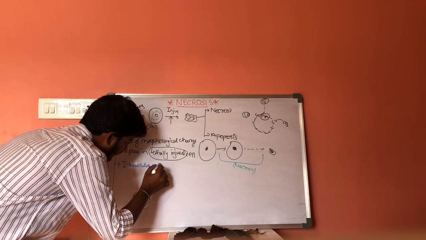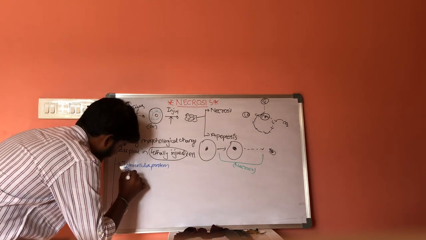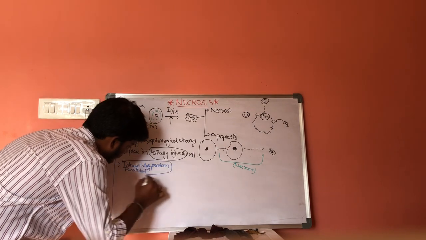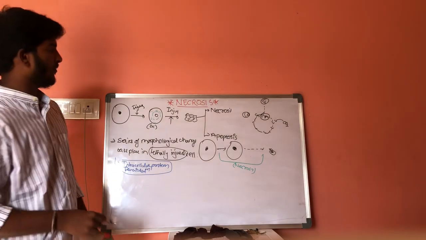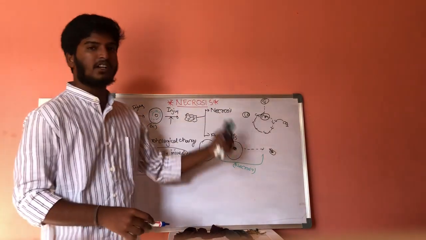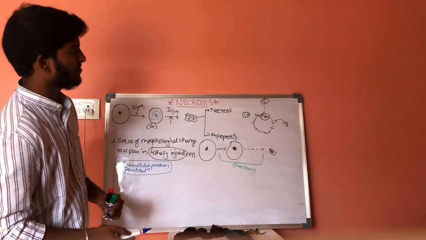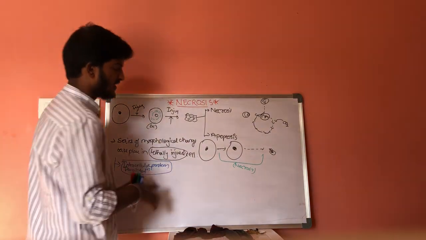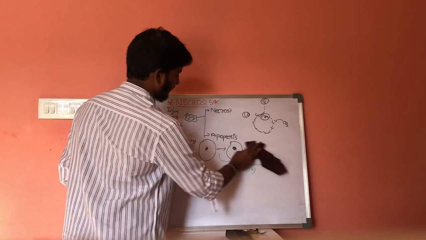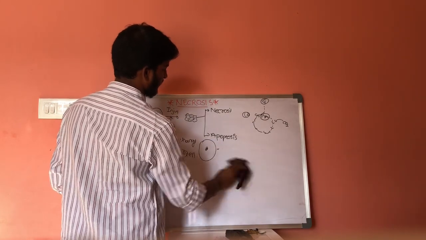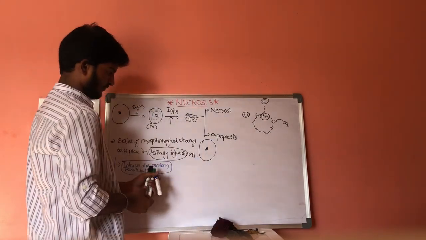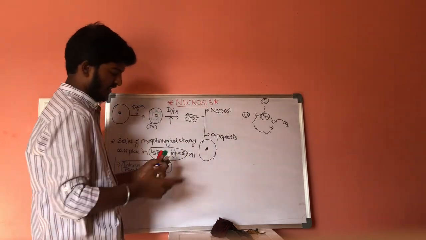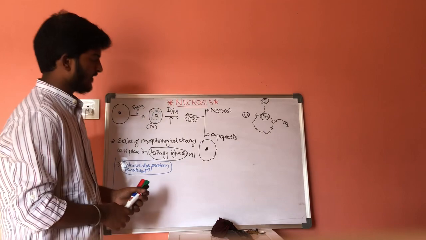Intracellular protein denaturation is one of the causes of necrosis. Let us consider this is the case. This is a lethally injured cell, and this lethally injured cell contains enzymes in it.